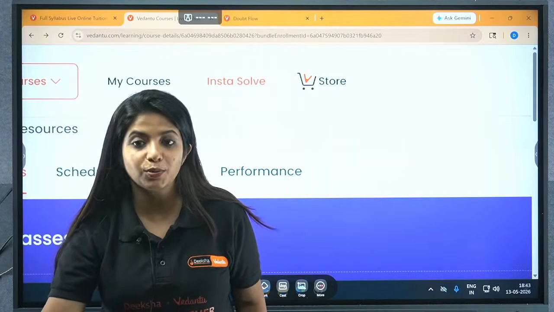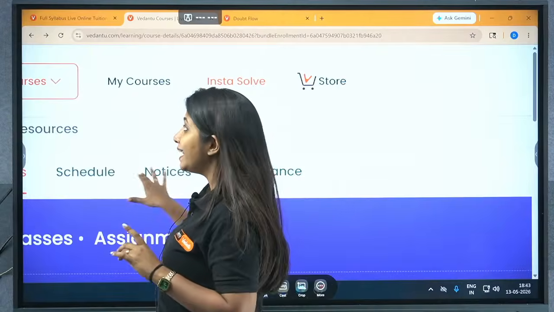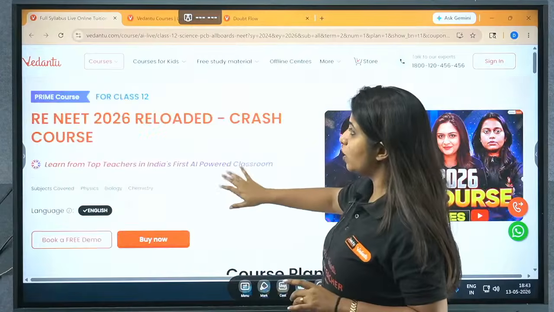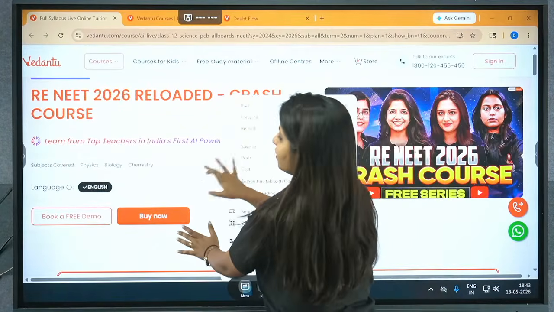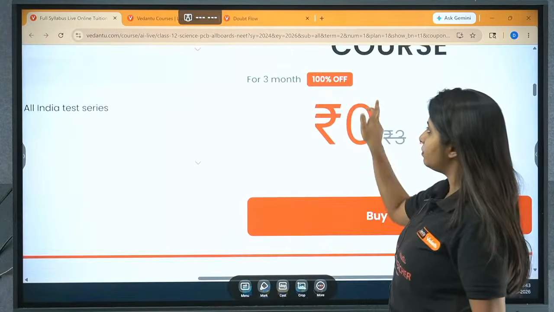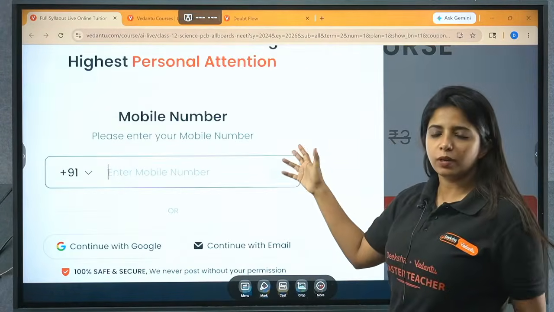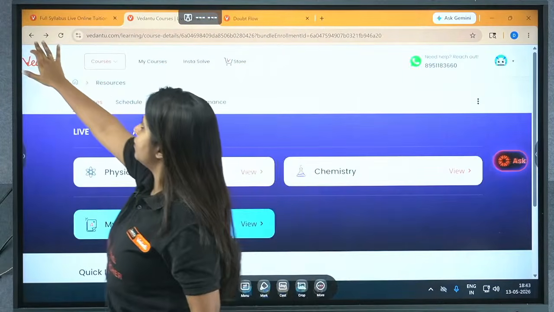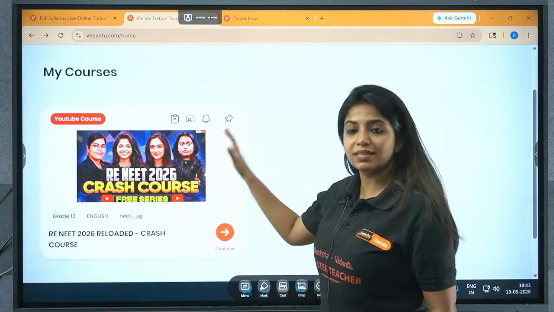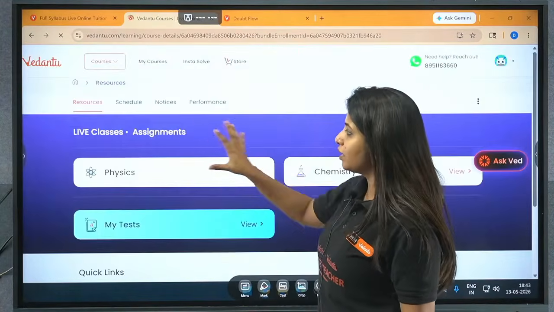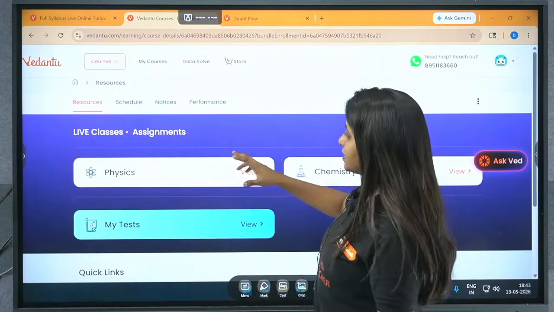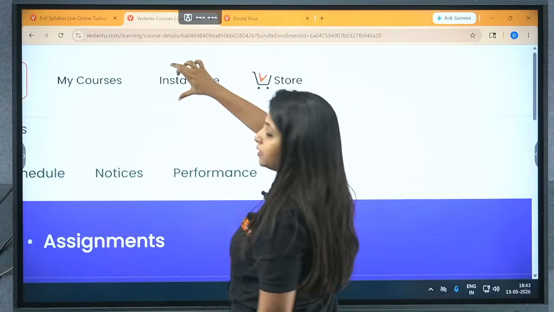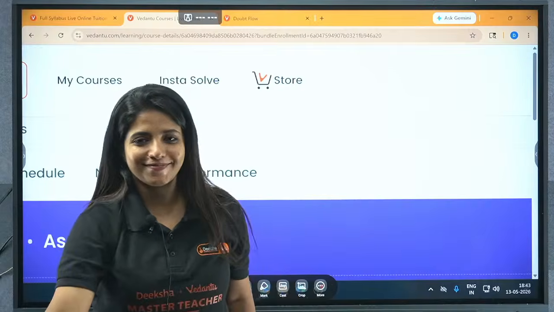Is there any other doubt that you have? Please understand, you do not have to make any payment at any place. I'm telling you again, this is very, very important. This is how the link looks. You just have to click on buy now. Once you click on buy now, it will appear as 0. Put in your mobile number, verify your OTP, and finally you will come to this particular page where the course will be. This is the same thing that is happening on YouTube, just that you will have better clarity in the app. As I said, any test that is uploaded will be seen over here, and you will also get Insta Solve at the top, where you can ask your doubts. Cool.